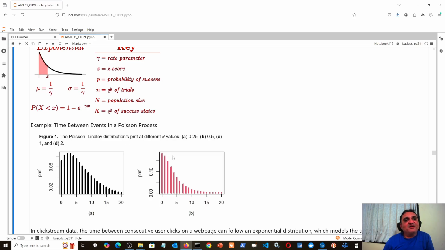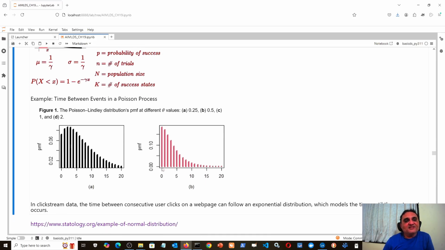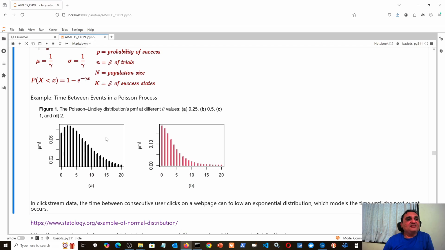Here it is written time between events. When we see the Poisson distribution, you will see that this is one event, this is another event, this is another event, this is another event. So time between first and second event changes like this. But time between second and third event changes this way. Then time between third and fourth event is this way. And time between fourth and fifth event, this way. So if I pass through these all, then that would be an exponential distribution.